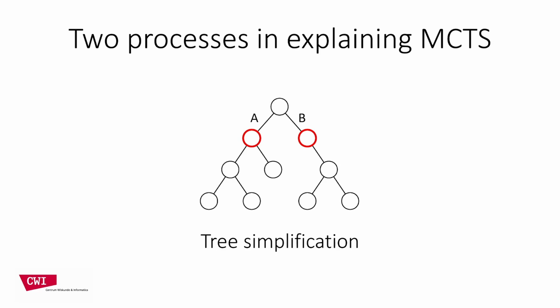What you're doing there boils down to 2 processes. In the first process, you simplify the enormous space of possible futures of the game to a few that you think are most relevant. You explicitly discuss only moves A and B. So in terms of MCTS, you pick a subset of the tree to use in your explanation. For example, the subset representing moves A and B, or their resulting states. This is what we mean by highlighting nodes in red on these slides, and we call it tree simplification.